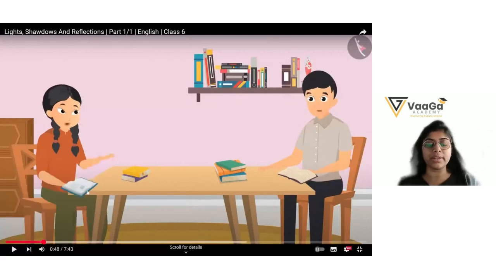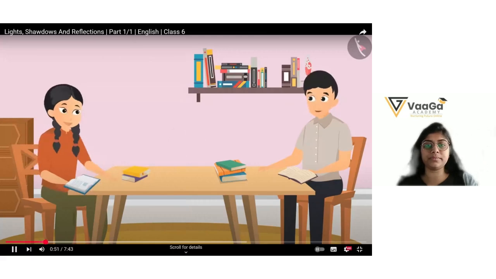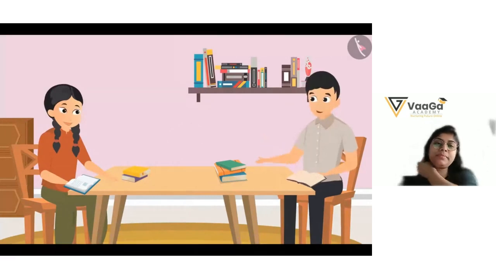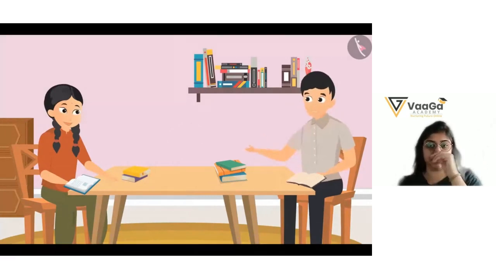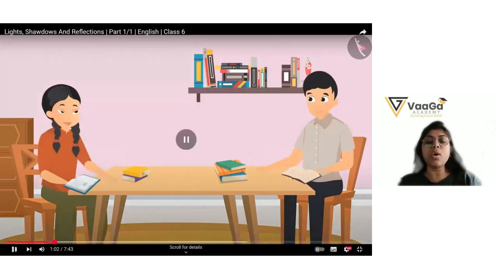Listen to this audio clearly. Looking in the mirror, Utsav. Chaya, I am thinking about how we are able to see our picture, I mean, our image in the mirror, whereas we don't see it in a water glass. Nice question. What question did he ask her? Why can't we see the image in the glass of water, and how can we see the image in the mirror glass? What will be your answer, dear?